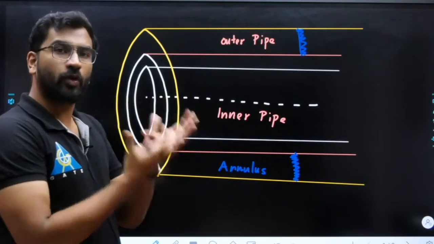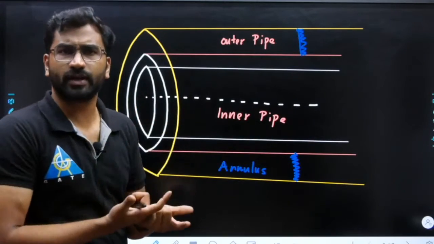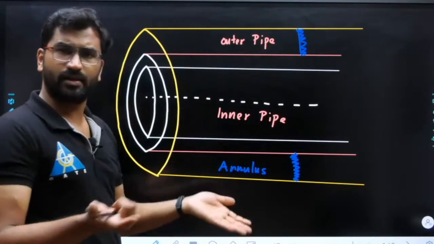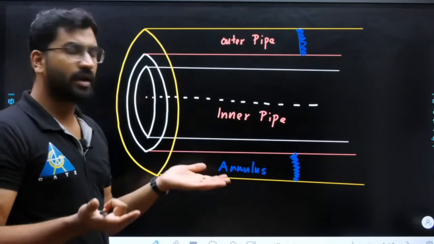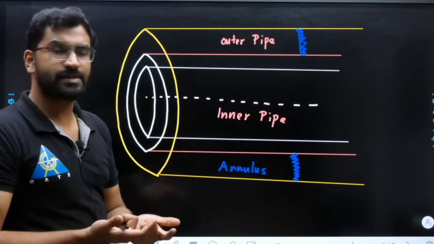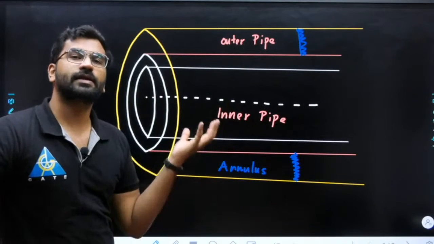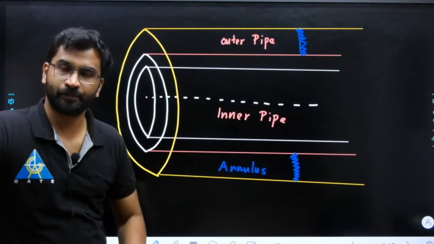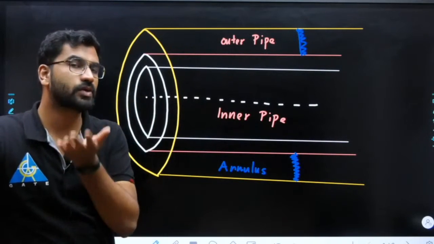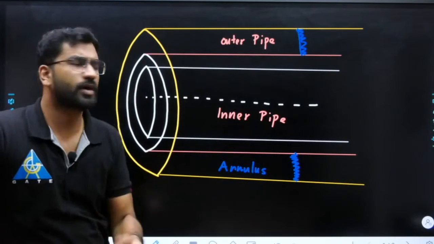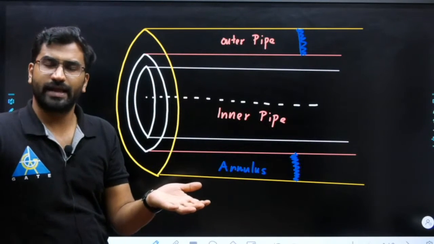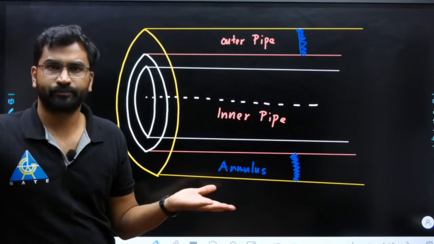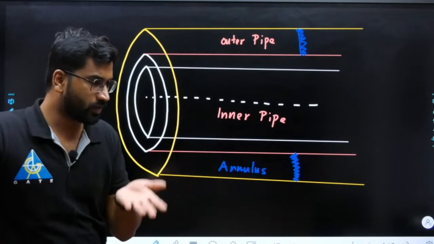So when you have a flow like that, for example, hot fluid flows through the inner pipe sometimes and cold fluid through the outer pipe. Direction may be counter current, cross current, parallel flow, counter flow, doesn't matter. What we are asking is, what will be the hydraulic diameter in case of an annulus? For the inner pipe there will be no question, because the inner pipe is a normal pipe and its hydraulic diameter will be D, the inner diameter of the inner pipe. So no problem.